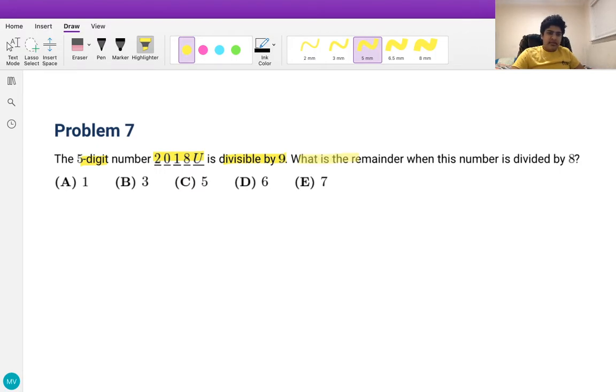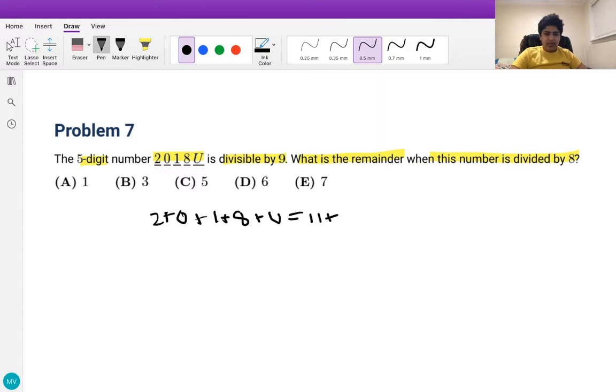Well, first, let's remind ourselves of the divisibility rule for 9. We know that the sum of the digits of the number must also be divisible by 9. Since the sum of the digits in 2018U is 2 plus 0 plus 1 plus 8 plus U, which equals 11 plus U, and U is between 0 and 9 inclusive, we have that U is equal to 7.